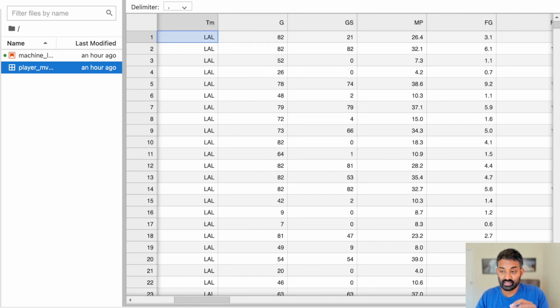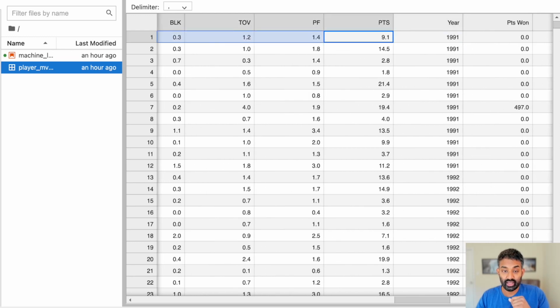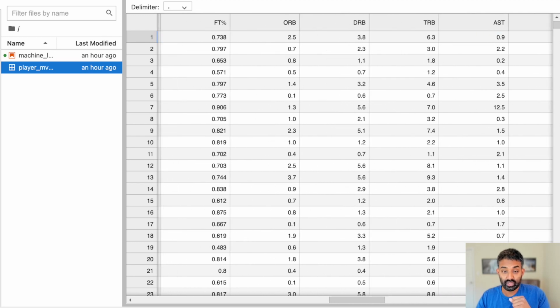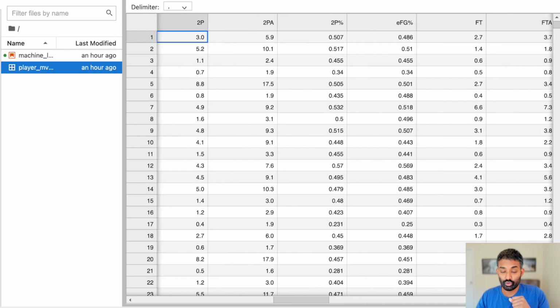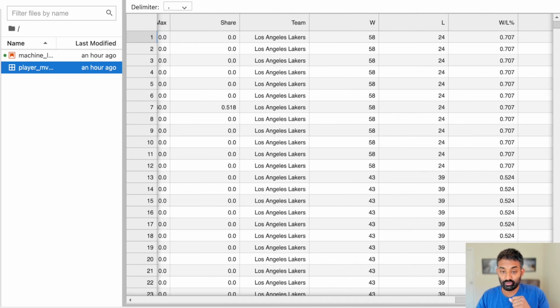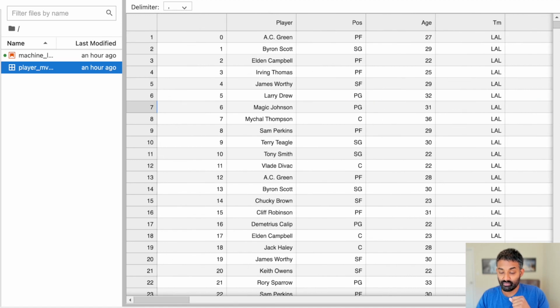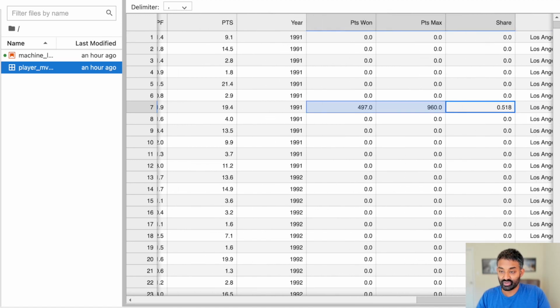So this first row is AC Green in 1991, and it has all of his per game stats for that season. So what we're going to do is use these per game stats, like 2-pointers made, 2-point percentage, etc., to predict how many points he would have won in the MVP voting. And in this case, he won 0 votes, but other players on his team, the Lakers, won votes. Magic Johnson won a lot of votes that year, 497 out of the 960 max. And what we're actually going to be predicting is this win share. So it's the percentage of MVP votes a player got in a given year.